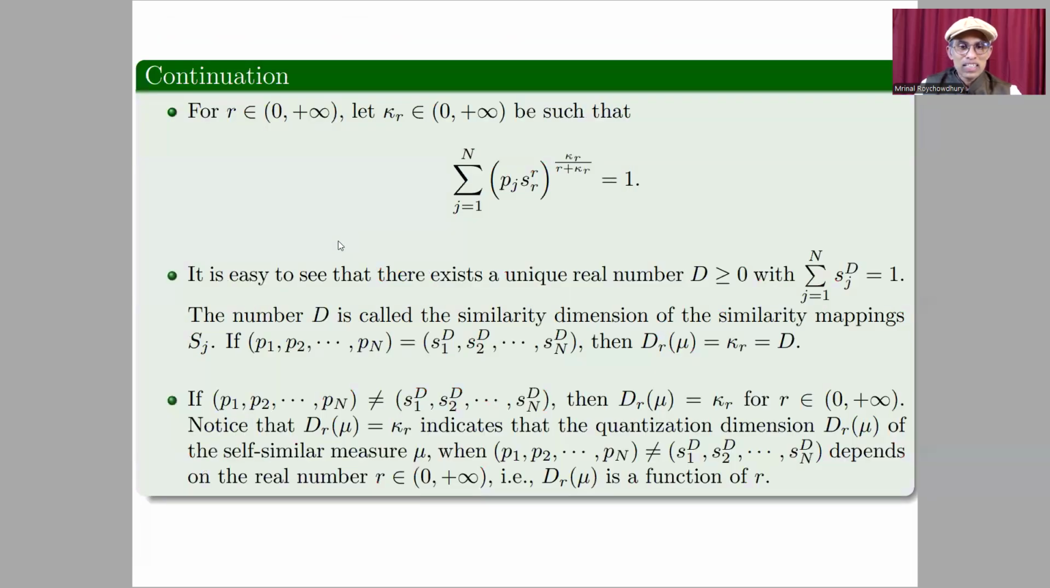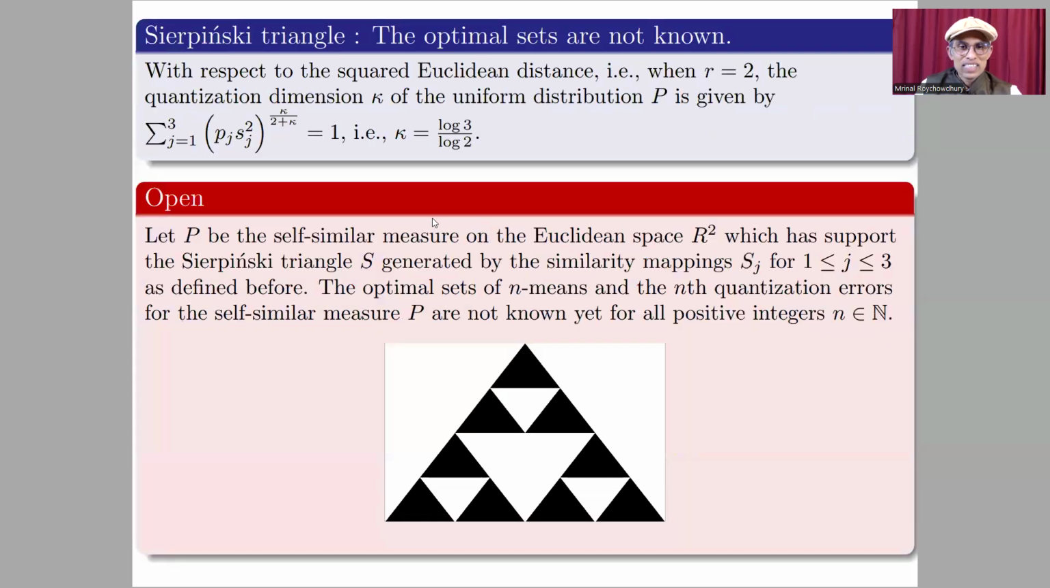By this formula, we can easily calculate with respect to the squared Euclidean distance, that is when R equal to 2, the quantization dimension kappa of the uniform distribution P is given by this. Easy.